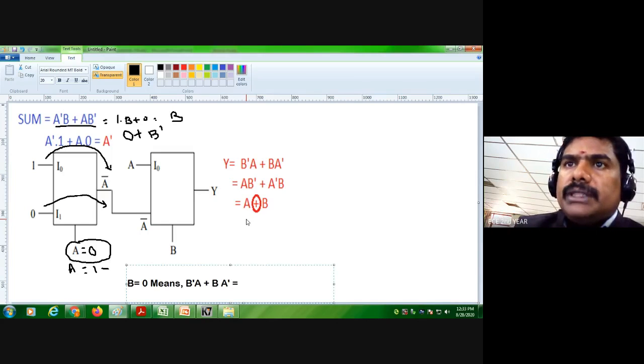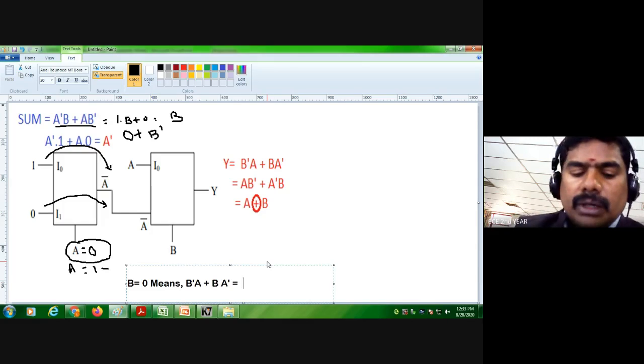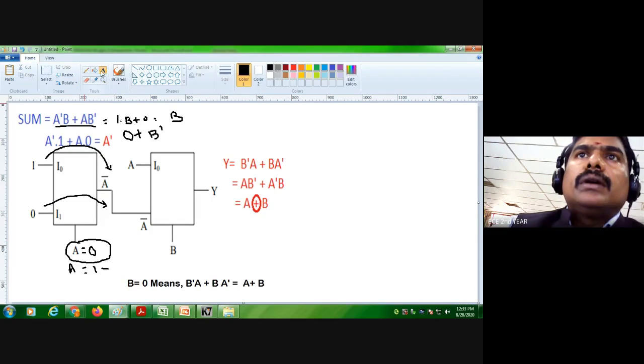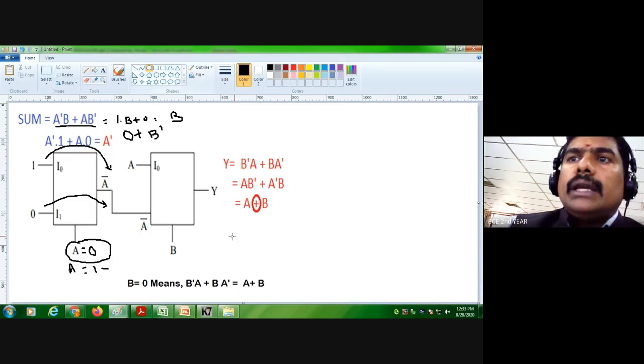So to perform this XOR gate, we need two multiplexers, right? For carry we'll have only one AND gate, and for the sum we have two multiplexers for the XOR operation. So this is A XOR B.